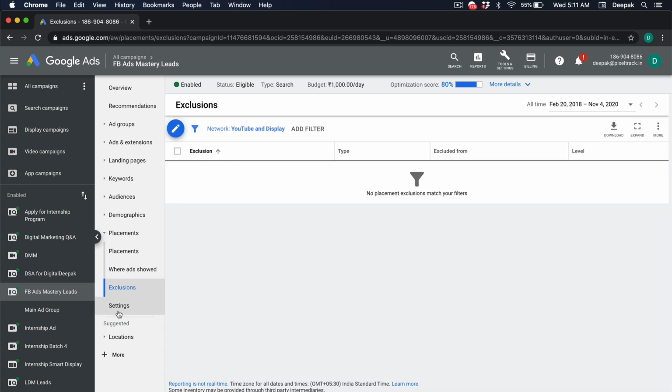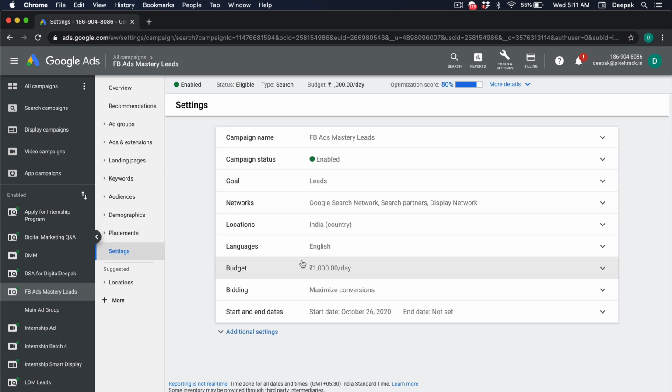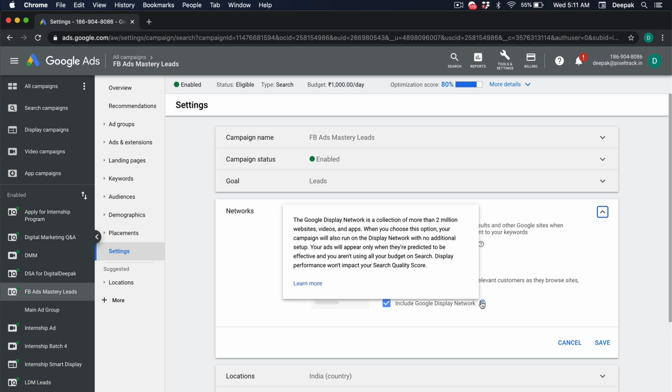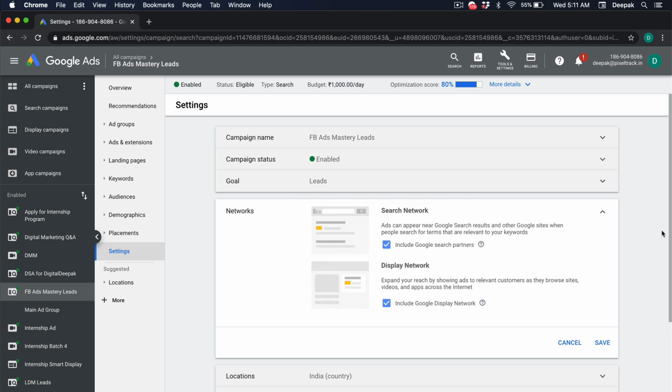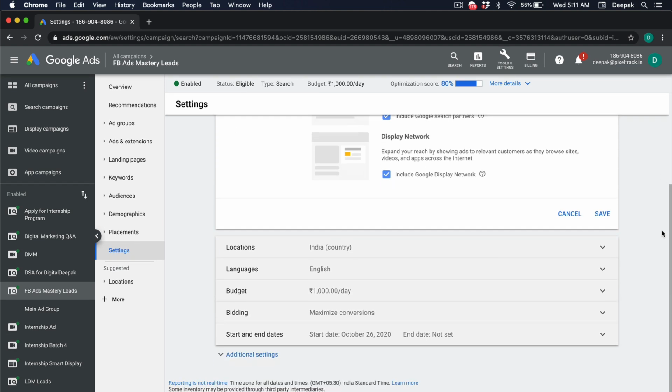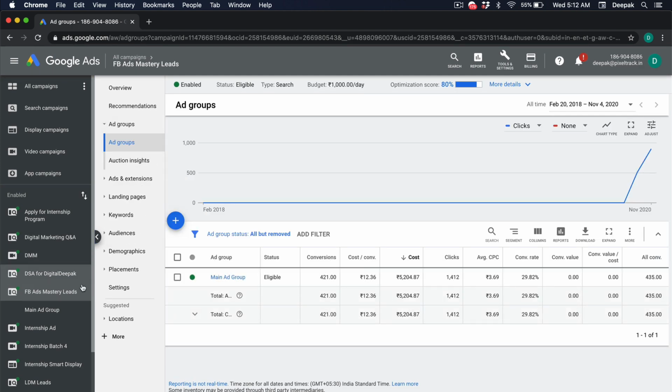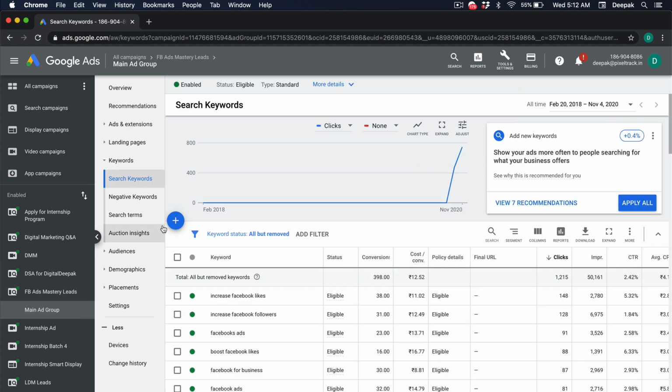We can exclude certain locations if we want. And if you go inside settings, you will be able to see the networks are Google search network, search partners, and display network. Because we have the display network, it means that Google will also show it on websites apart from just showing it on search, which will reduce your overall cost per lead. The bidding is maximize conversions and the budget is 1000 rupees a day. If you look at the ad groups, we have one main ad group, that's it.